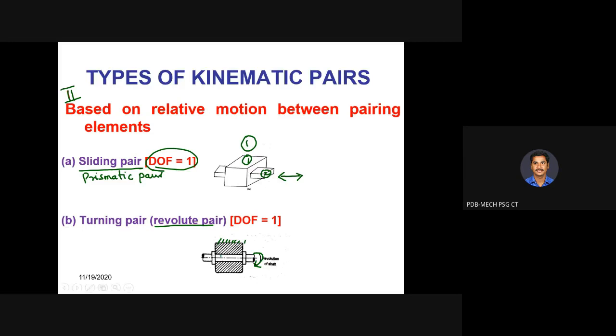If one link slides with respect to another link, we can call it as sliding pair or prismatic pair. Is it clear? So where can we see a sliding pair? What is the example for sliding pair? Lathe bit. Sir, lathe. Planer machine. Lathe machine, sir. Yes, when the carriage moves over the lathe slideways, that is called what? Sliding pair. Sliding pair. Yes. Similarly, in the frame, for example, there will be another one, sir.